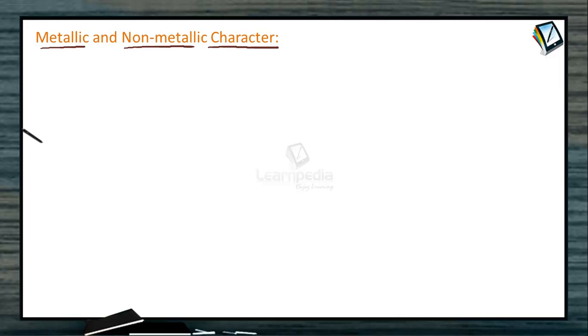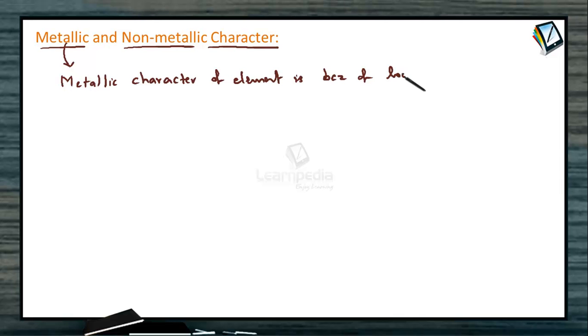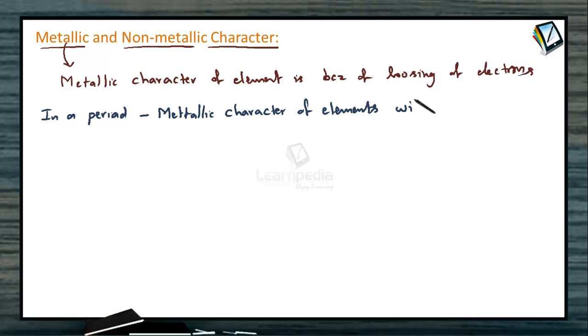How does this metallic character vary in periods and groups? Here, the metallic character of elements is because of losing of electrons. In a period, the metallic character will decrease from left to right, because as it moves from left to right in a period, the atomic size will decrease, so the electropositivity will decrease. When the electropositivity decreases, the losing of electrons will decrease, so metallic character will decrease. That means in a period, metallic character of elements will decrease from left to right.